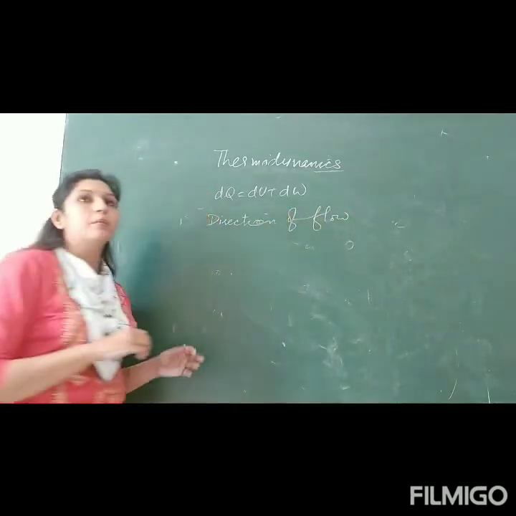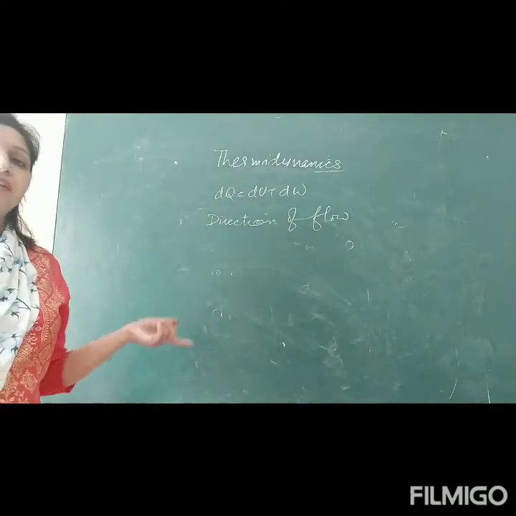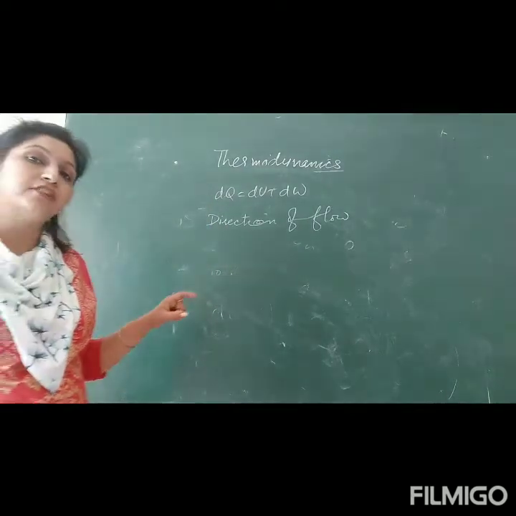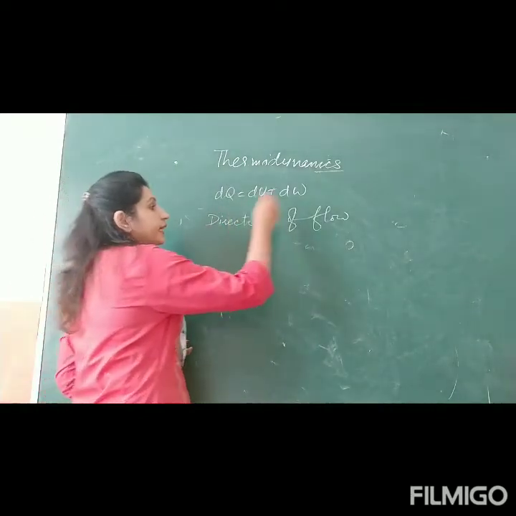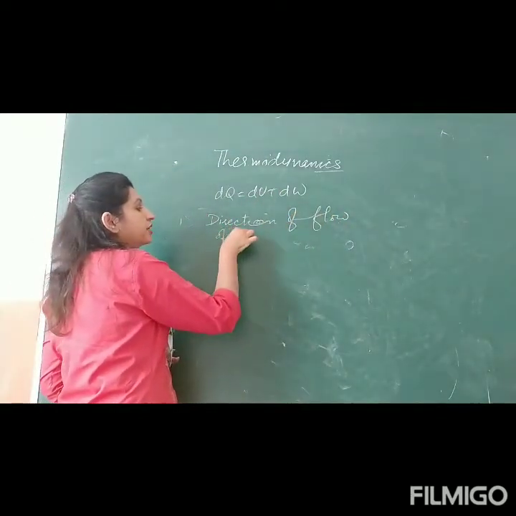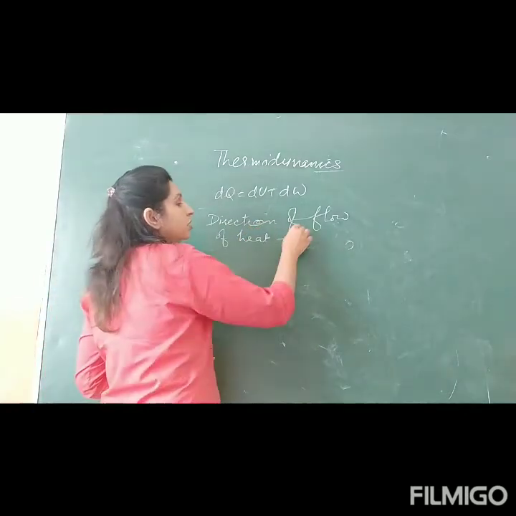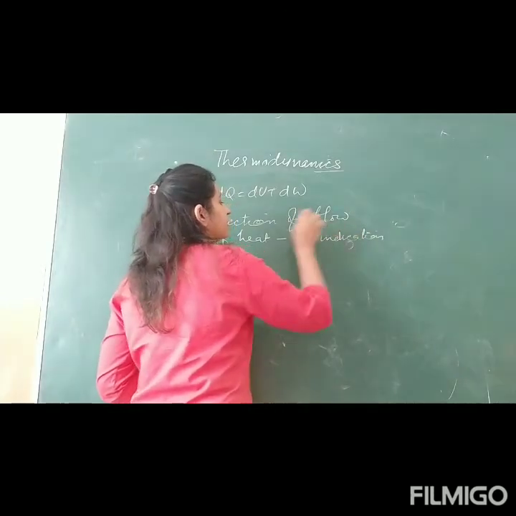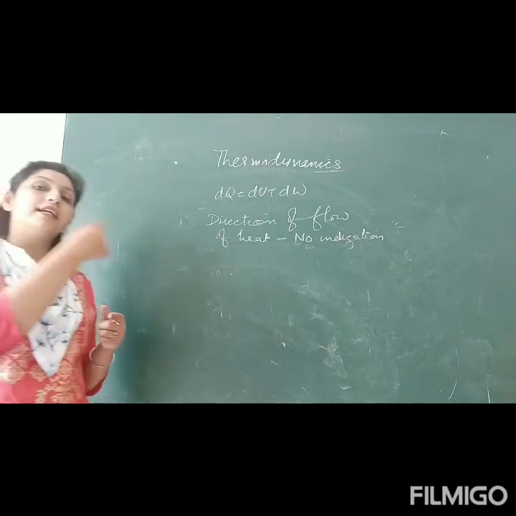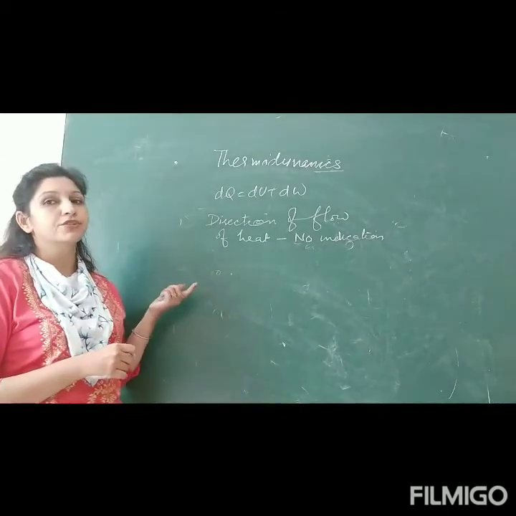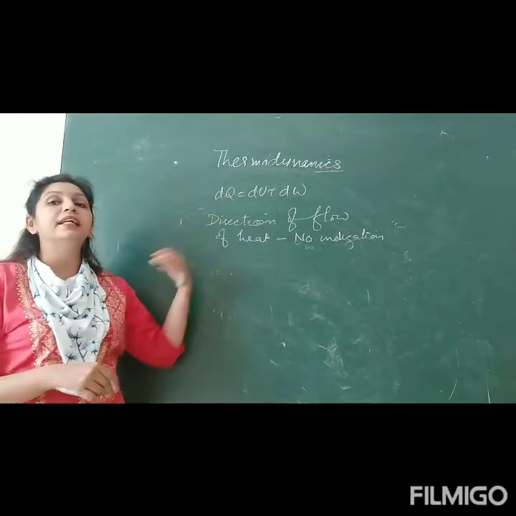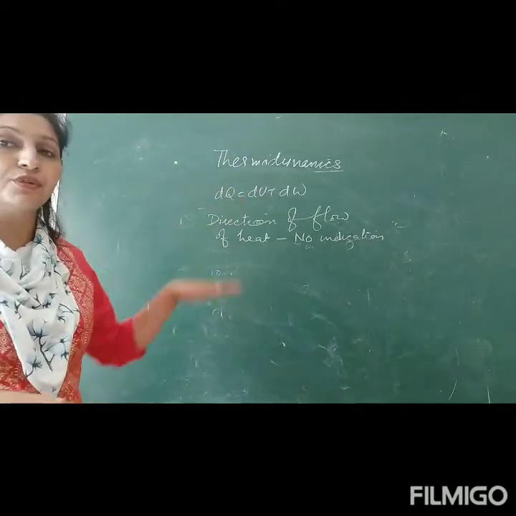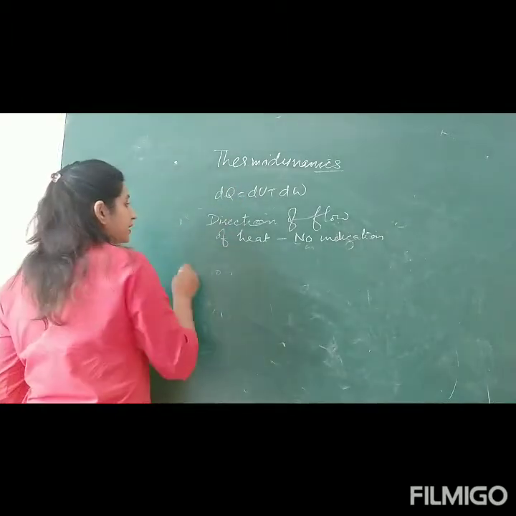Because we know heat flows from higher temperature to lower temperature. That is after the second law of thermodynamics. The first law nowhere tells that heat cannot flow from a cold object to a hot object. So it doesn't tell us about the direction of flow of heat. There was no indication in which direction the heat will flow, whether from high temperature to low temperature or from low temperature to high temperature. It has talked about heat transfer, but it has not told whether heat will transfer from higher temperature to lower temperature or from lower temperature to higher temperature.